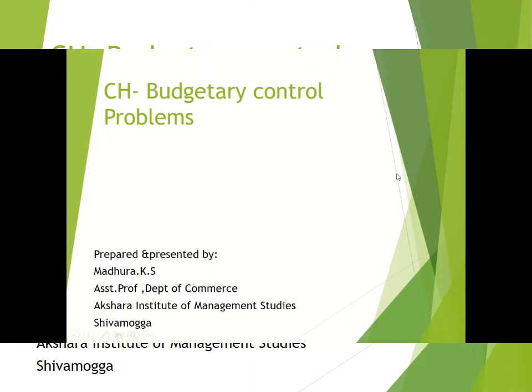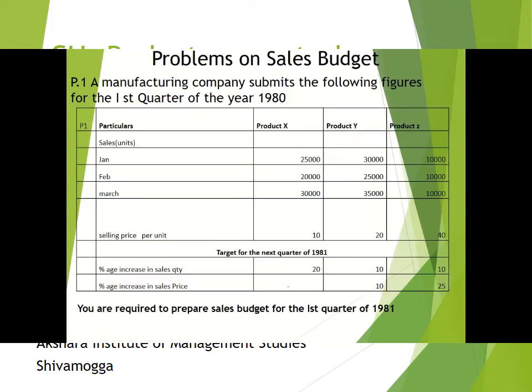Today, I would like to take up problems on sales budget as it comes in the budgetary control chapter. Let me go and explain the problem on sales budget. A manufacturing company submits the following figures for the first quarter of the year 1980. Let us see the information given by the company.